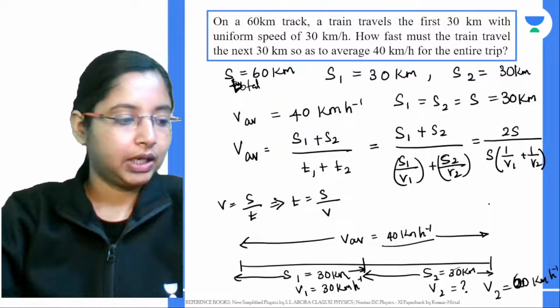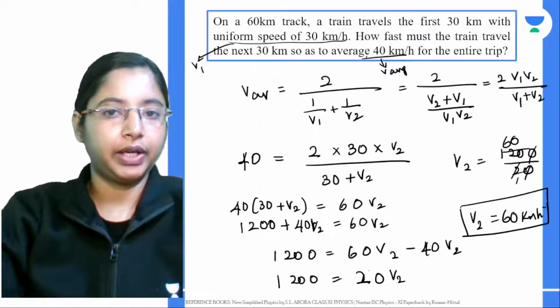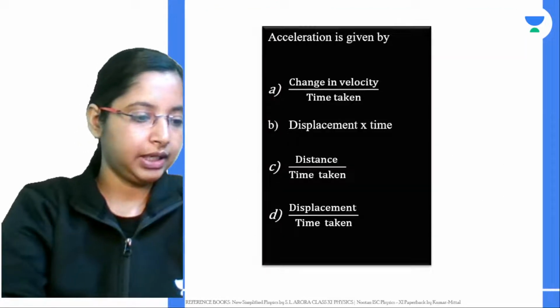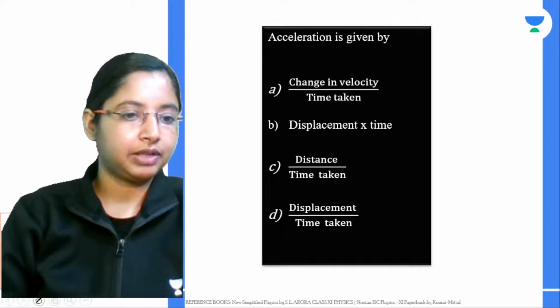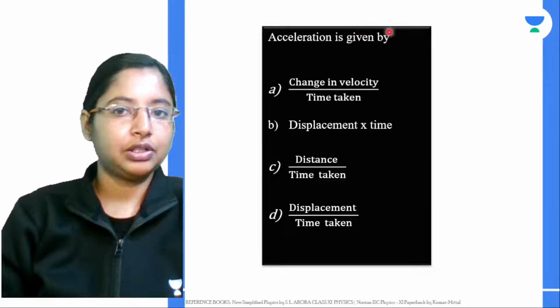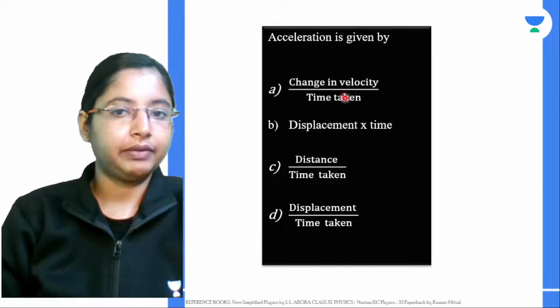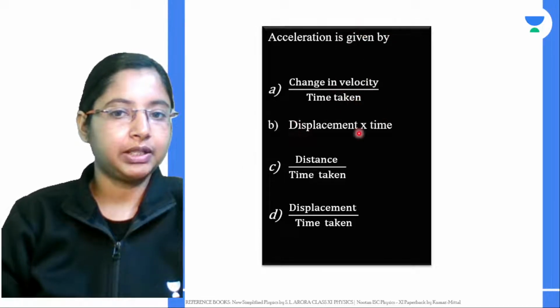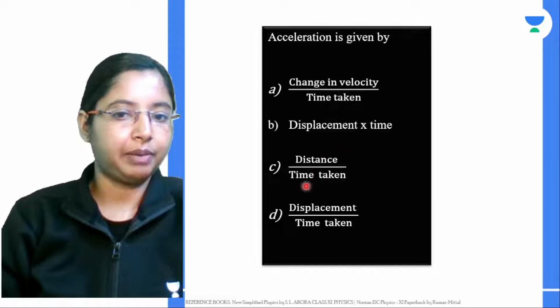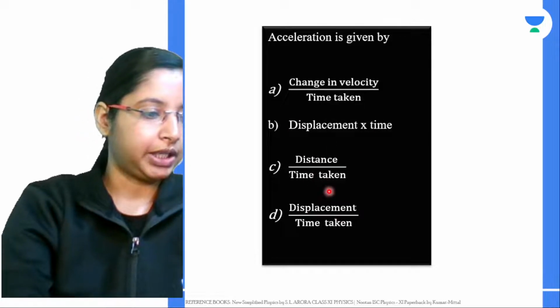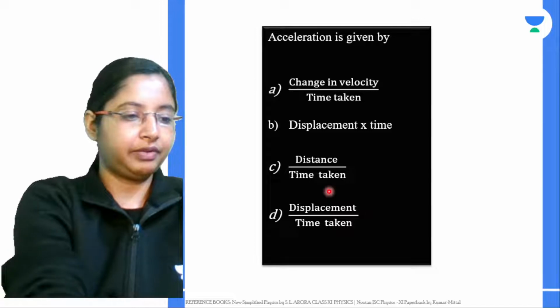All right, with this note, let's go to one more question. Before we go ahead to the next question, you can give your answers in the chat box. Acceleration is given by what? Is it change in velocity by time taken, displacement into time, distance by time taken, or displacement into time taken? Acceleration is given by?